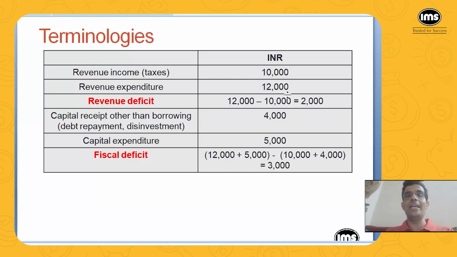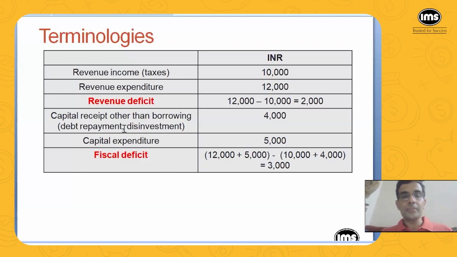And the revenue expenditure. So what is revenue expenditure? On day-to-day expenditure, such as, say, paying salaries and maintenance and things like that. So suppose that is 12,000 rupees. So the difference between the two, that is 2000, is the revenue deficit. So government will have to spend 2000 rupees more on day-to-day activities than the amount of taxes it is expecting to get. So that is called revenue deficit.